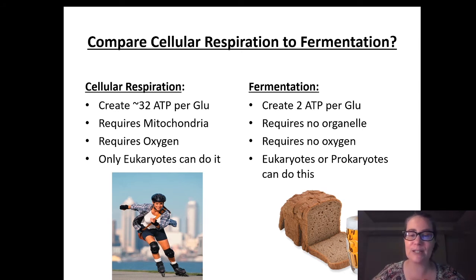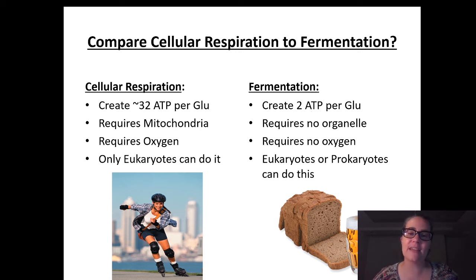However, cellular respiration has 3 additional steps to it. Fermentation only has 1 additional step. In cellular respiration, those 3 additional steps allow a cell to gain 32 ATP per glucose, whereas fermentation, doing that second step, doesn't really gain any more ATP. So the cells are only going to net 2 ATP per glucose.